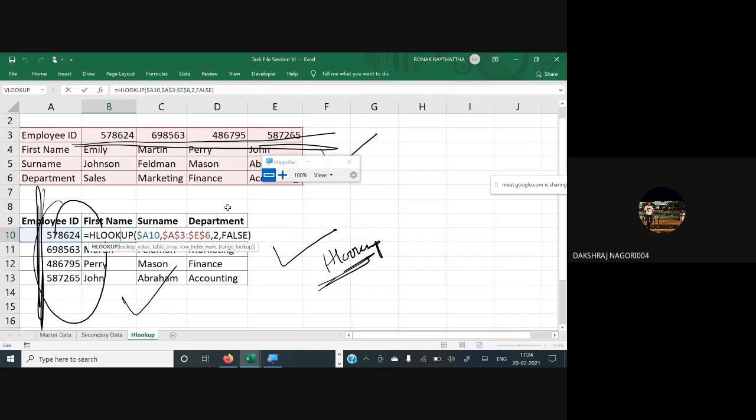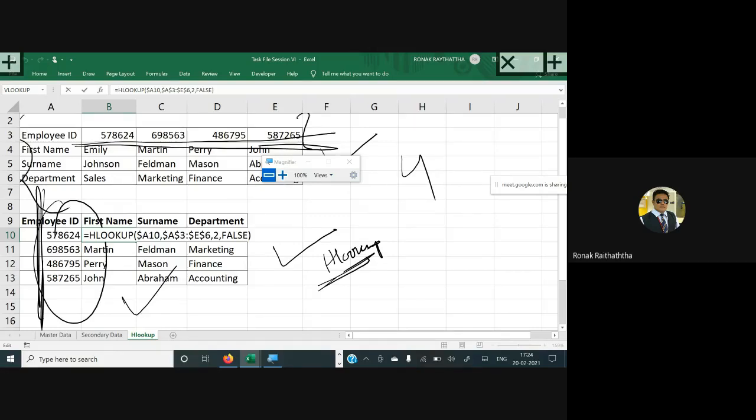Sir, because the department cell is in the fourth section, so we have to select those. Okay, row number is 4 because in the selected range of the data, there is a row number 4 where department names are written. 1 is employee ID, 2 is name, 3 is surname, and 4th is the department. Is it clear?